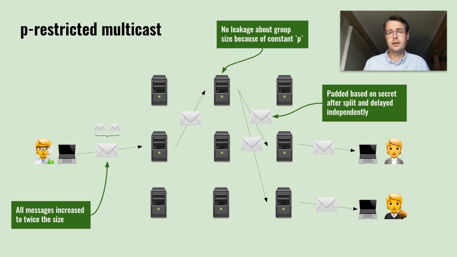However, instead of grouping the messages for all group members together, we simply group the P most recent sent events at each client. For now, let's assume P equals 2. As a result, every outgoing message is now twice the usual size. And differently to the naive approach, the multiplying nodes won't learn the group size. When the messages are multiplied, the included messages are delayed and mixed independently based on their respective headers. This extension is particularly helpful in dealing with bursts of payload messages.